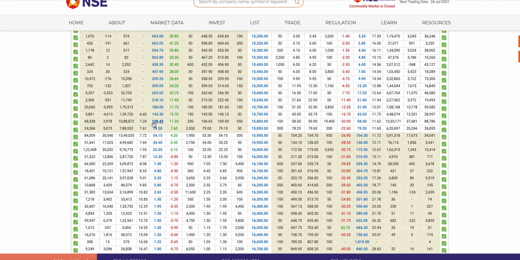above 15,800 plus 108, which is 15,908. So 15,908.45 is his break even, right? So if it closes at 15,910, he would have made maybe a rupee, right? So if the lot size is 50, 50 into 1 is 50 rupees, right? So this has some intrinsic value and an extrinsic value.